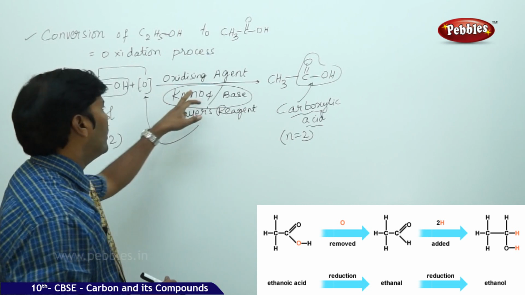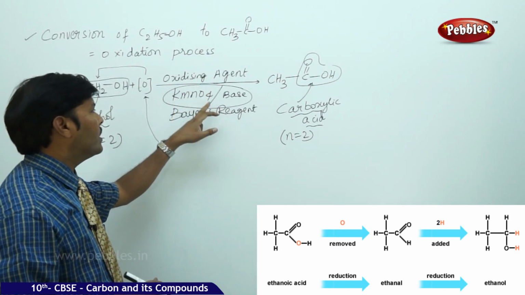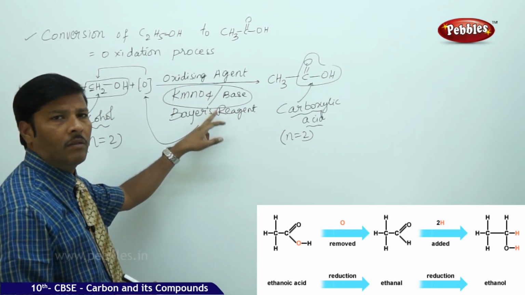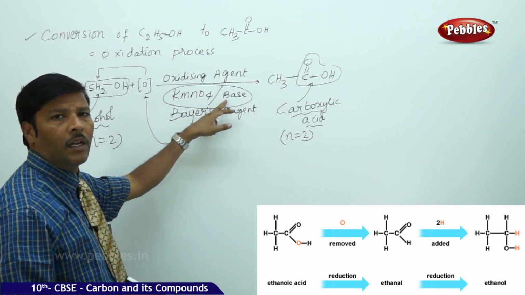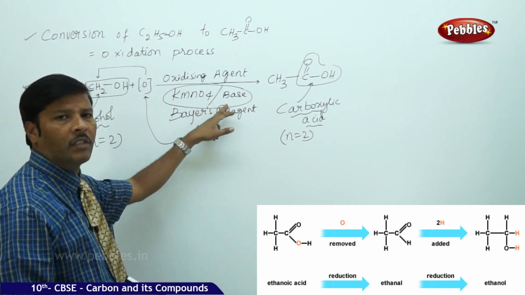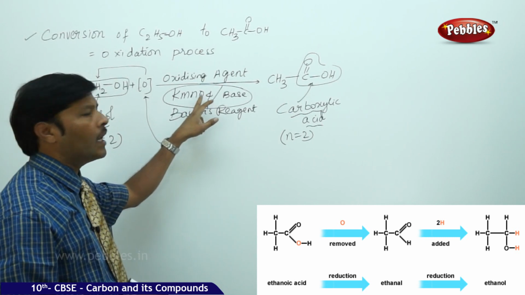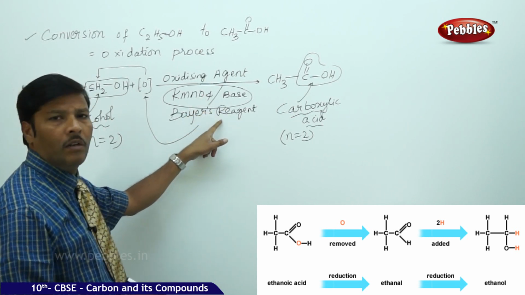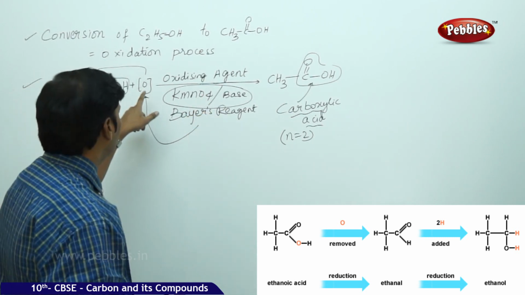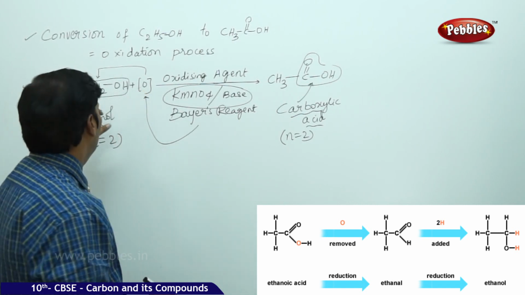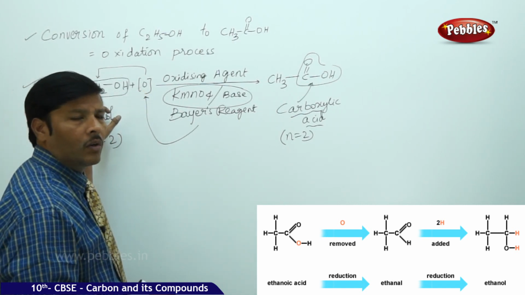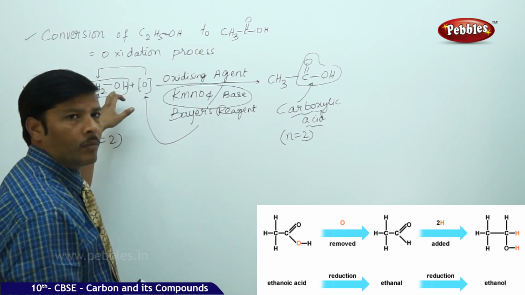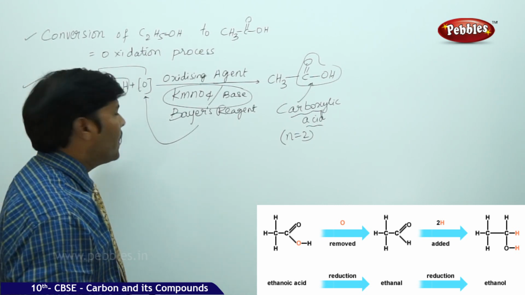because this reaction requires an oxidizing agent. The oxidizing agent is Bayer's reagent, which is alkaline potassium permanganate. Alkaline means base. This Bayer's reagent supplies the nascent oxygen to the ethyl alcohol. Ethyl alcohol contains an alcoholic group, called a primary alcohol.